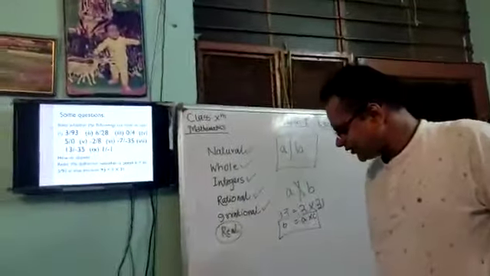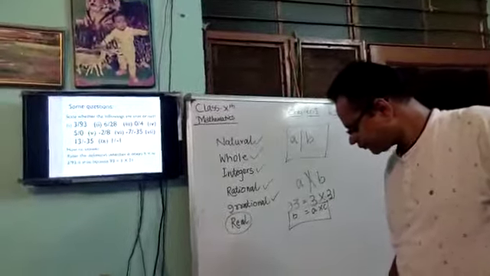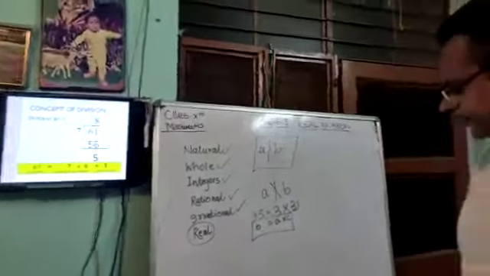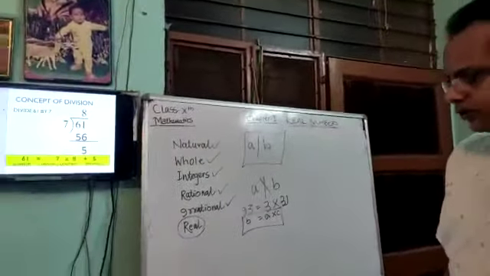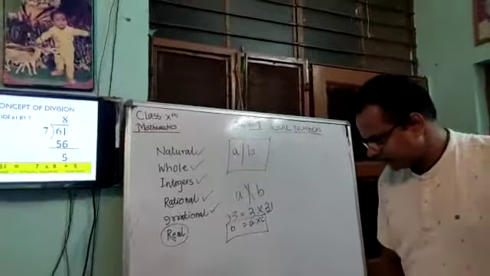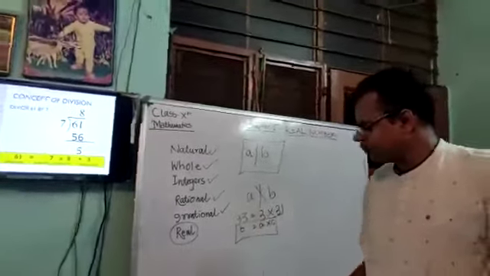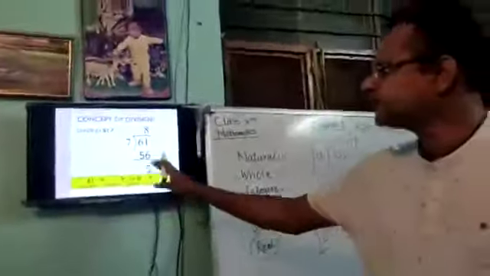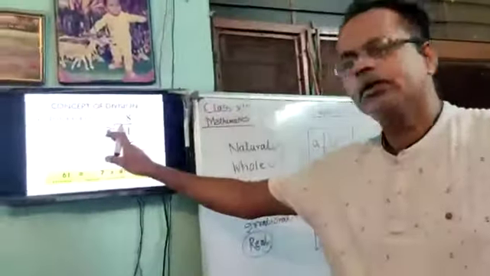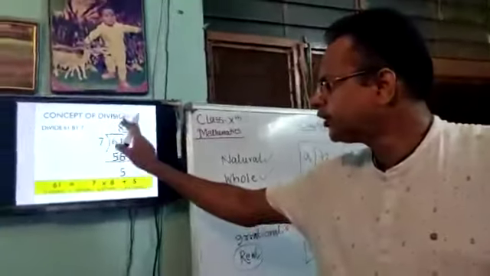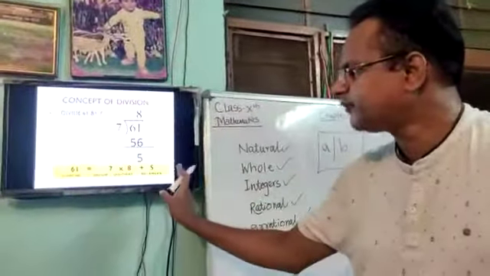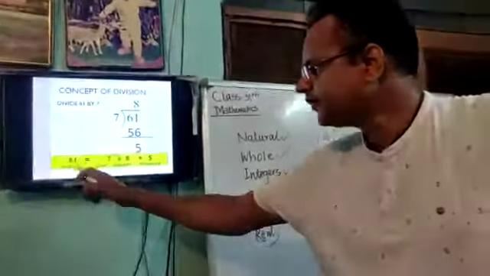Then let us switch over to the concept of division. This already explained the concept of division when 61 is divided by 7, where we get 7 eights are 56, remainder 5. This 61 is called the dividend. This 7